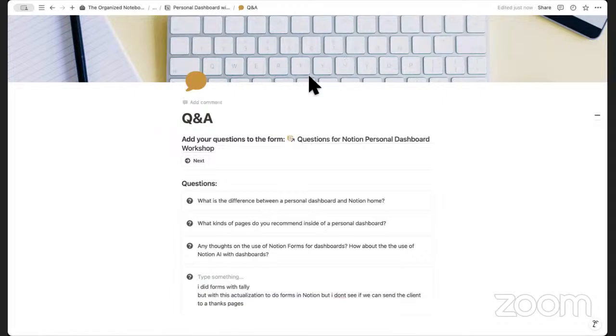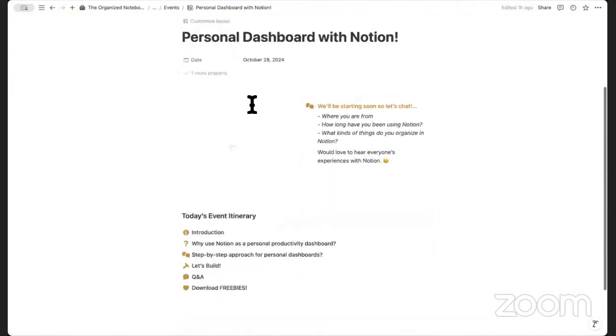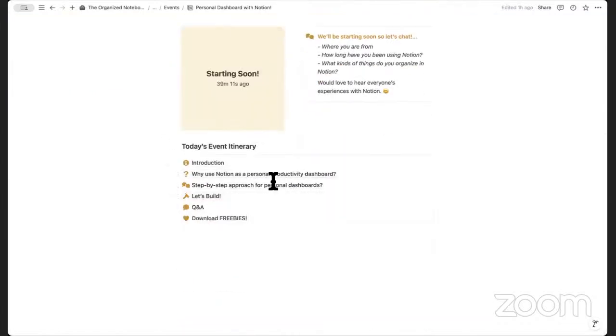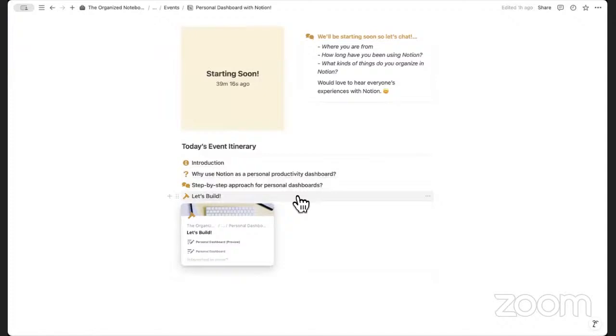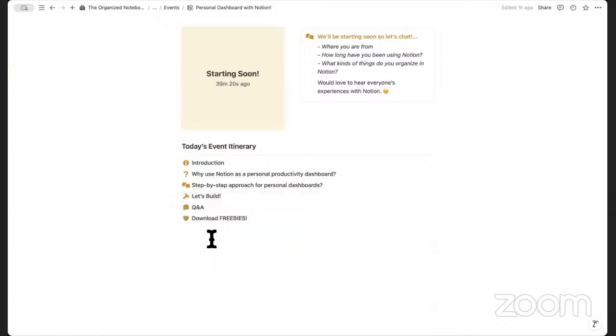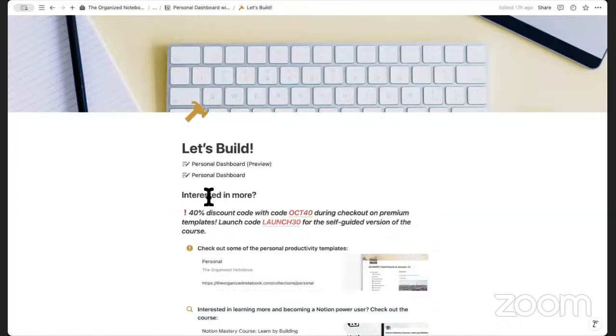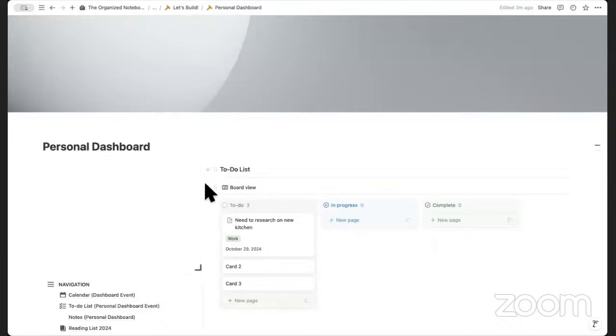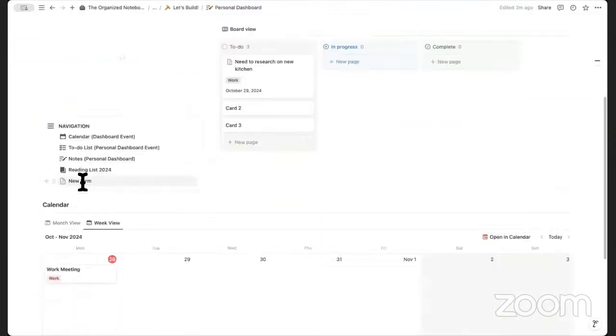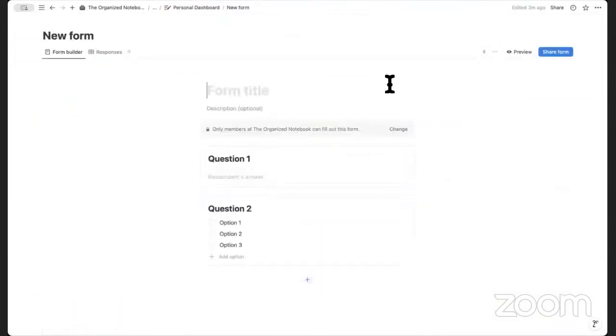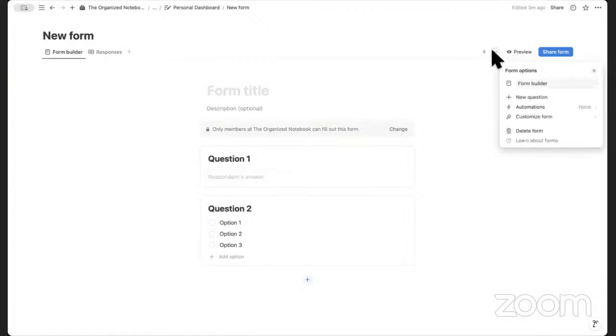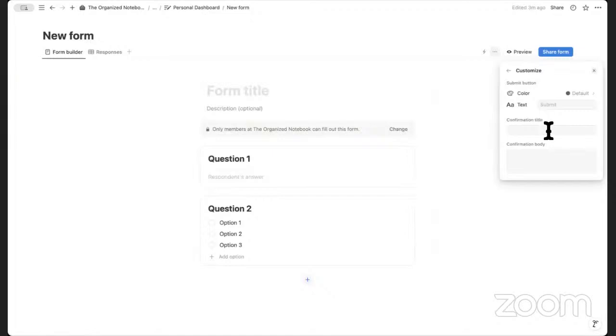But if you want to send the client to a thanks page, let's just check this out together. I'm still also new to this new Notion forms, so it might be that Tally has a bit more features than Notion at the moment, but let's see what we can do here. If we go to Let's Build, let's say that we're going to start our new form here. And at the end, you want to send them to a thanks page. You can go, I think, to the three dots here, customize form.